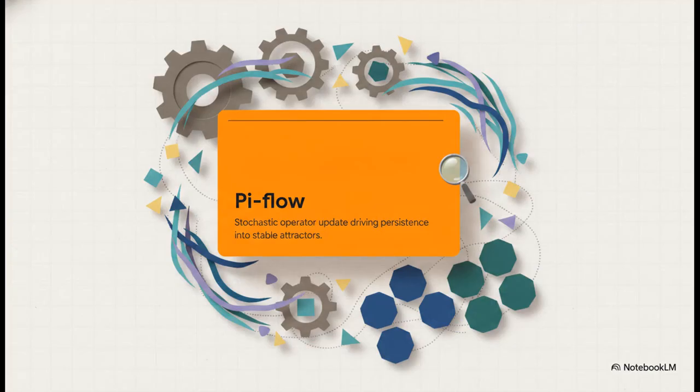And the absolute engine driving all of this is something called pi flow. Now, that sounds highly technical, I know, but think of it simply as the core updating mechanism of reality. It's a stochastic operator update dynamic. It bypasses all those infinite infinities of perturbative quantization by driving the network into stable, fixed-point attractors. Pi flow is literally the fundamental machinery generating the continuous reality that you and I eventually perceive.